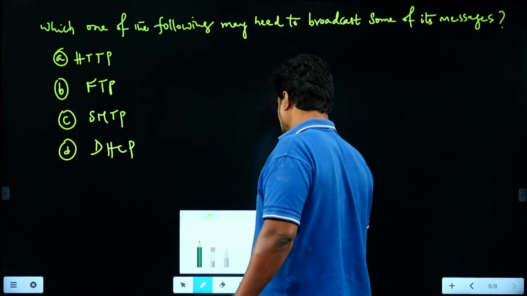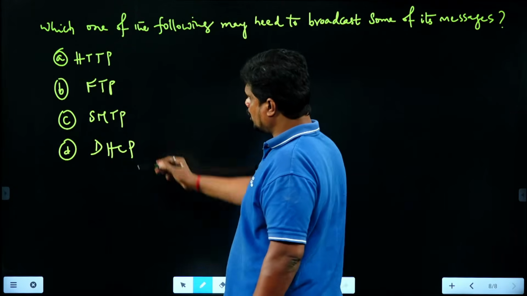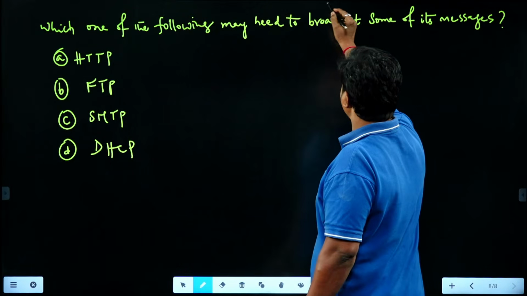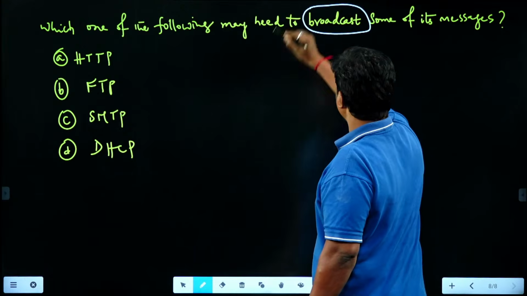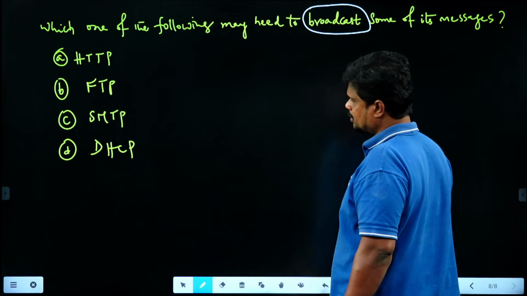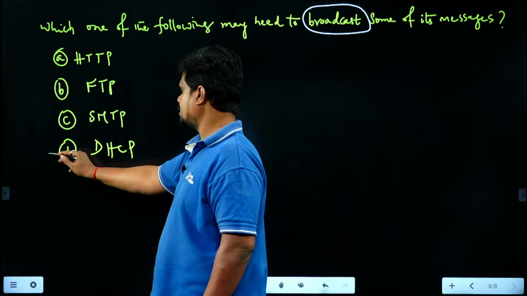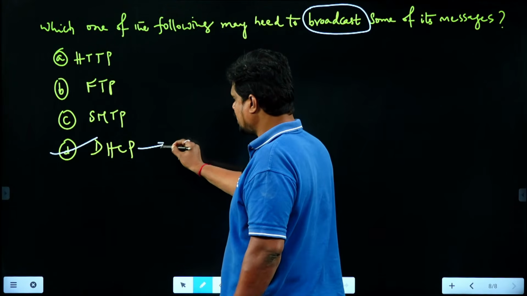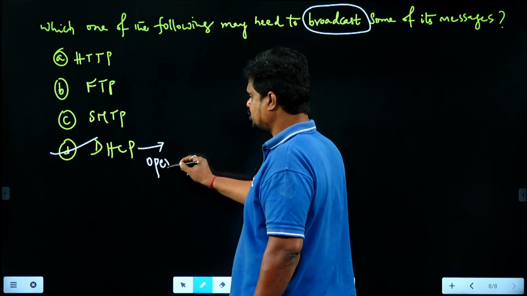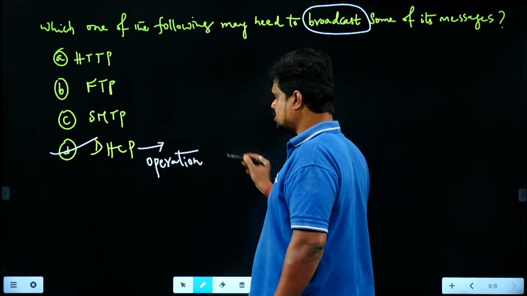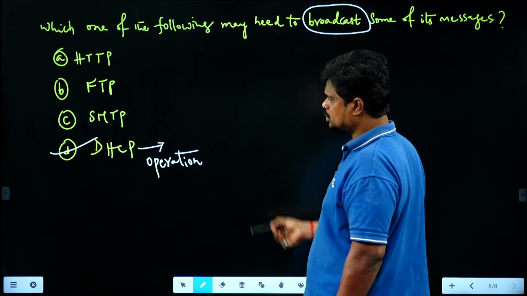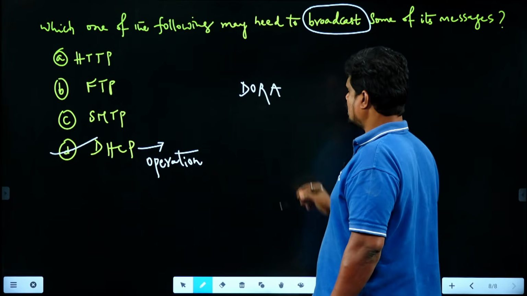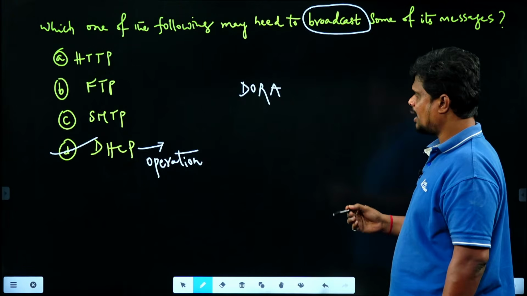So the question is asking which of these protocols use broadcasting. The critical words are broadcasting some of its messages. So the straight answer is option D, DHCP. You know the operation of DHCP. In childhood we used to see a cartoon channel, Cartoon Network, in which there is a character called Dora.